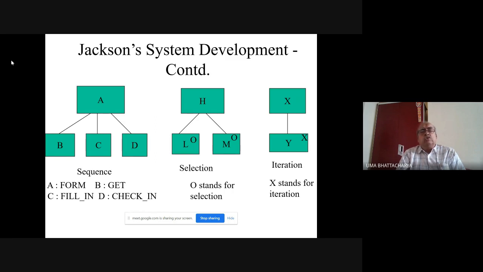When you make any software, of course, you make it in terms of modules. And the modules may be required in sequence. Maybe some of the modules have to be chosen, and iteration may be required again and again. So these three basic constructs make the complete software architecture.